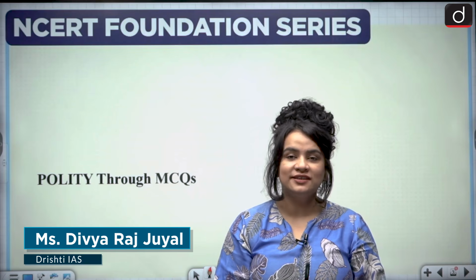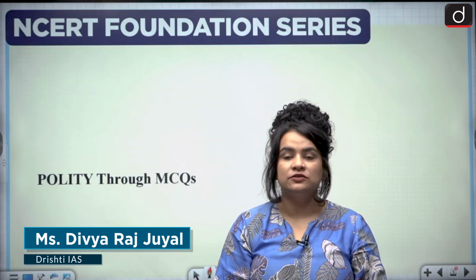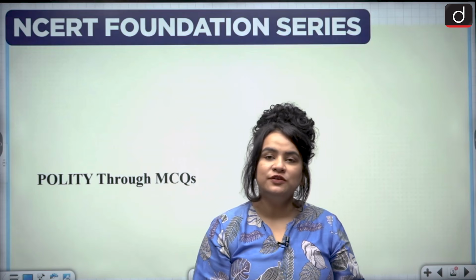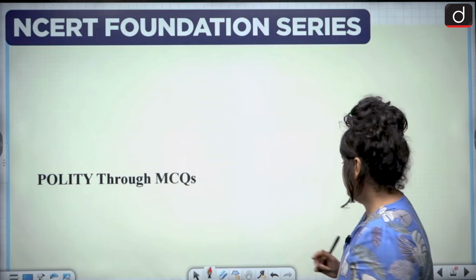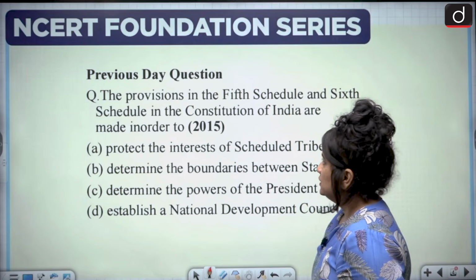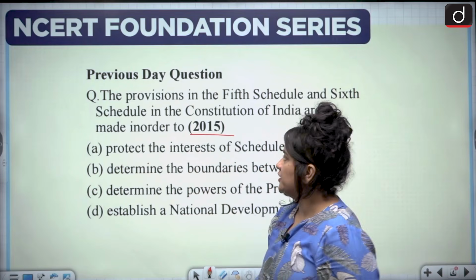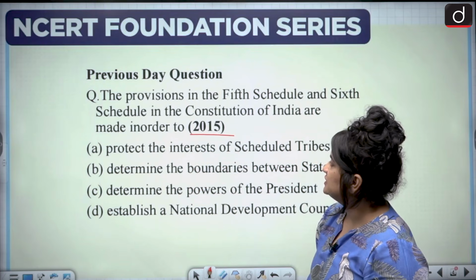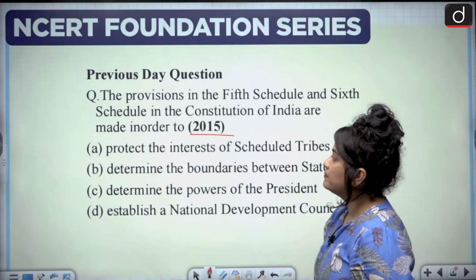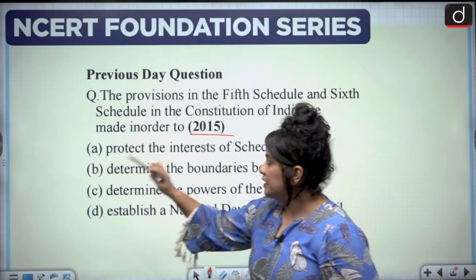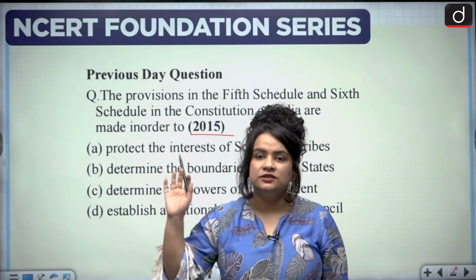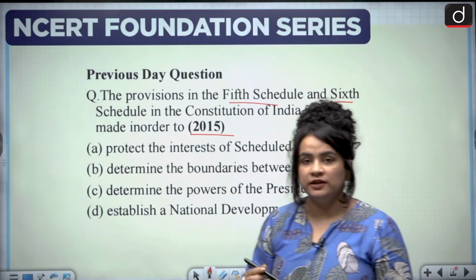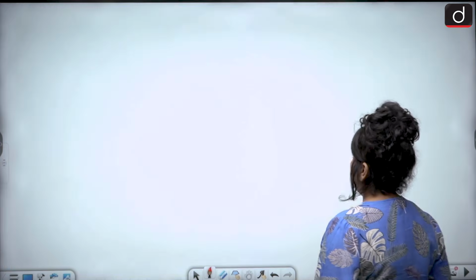You're watching the NCERT Foundation Series and today we are going to attempt some questions on the topic of local governments. So without further ado, let's plunge right in with the previous day question. Your previous day question was a PYQ from 2015 and it asked you, the provisions in the 5th schedule and 6th schedule in the Constitution of India are made in order to. Now, the key to solving this question is very straightforwardly trying to understand the content of the 5th and the 6th schedule, and we are going to do that right about now.